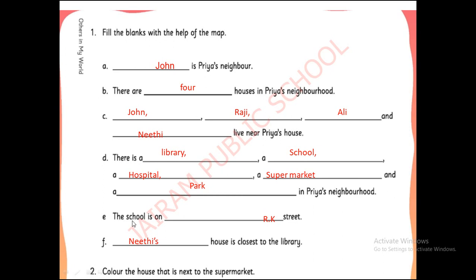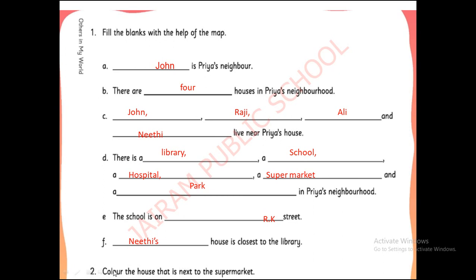Okay, good. The school is on. Where is the school? It is on which street? RK Street. Super. You have to write RK in caps. Next, last one is Niti's house. Whose house is close to the library? Niti's house is close to the library.